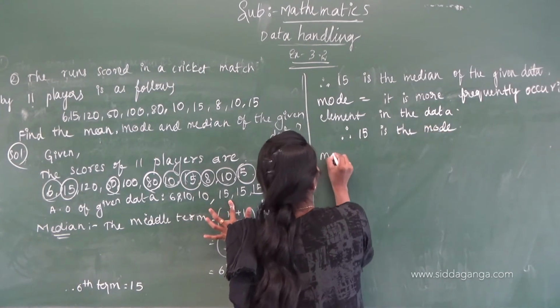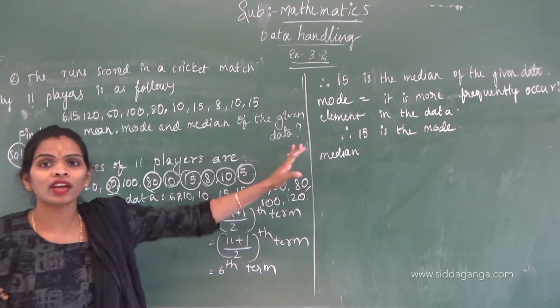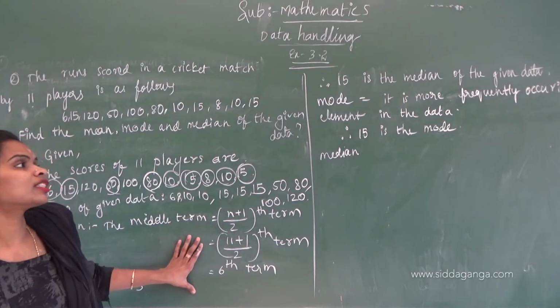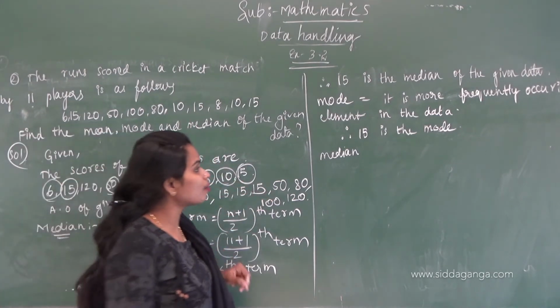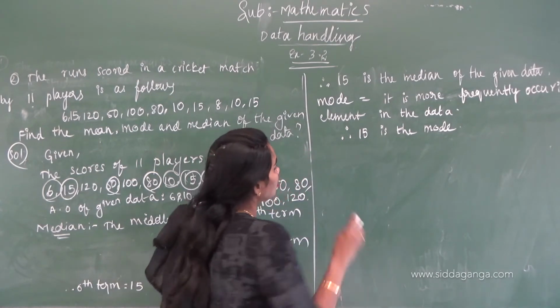Correct? And if you observe one thing here, the median and mode of the given data are the same, because the sixth term is 15, and 15 is also the repeated element, occurring 3 times. Now we have to find the mean.